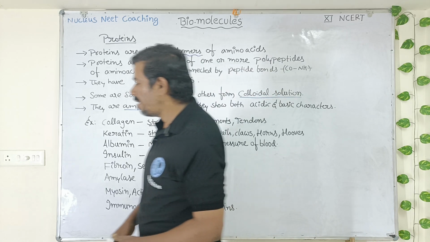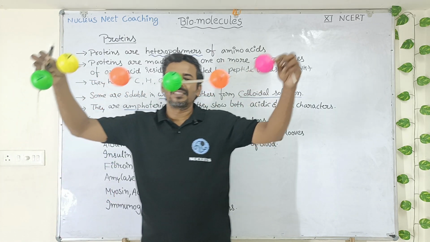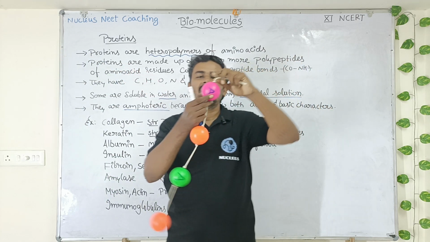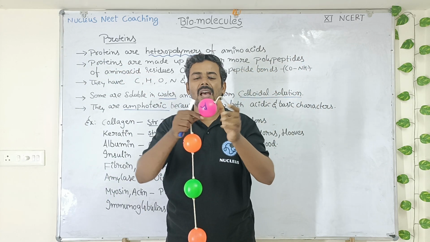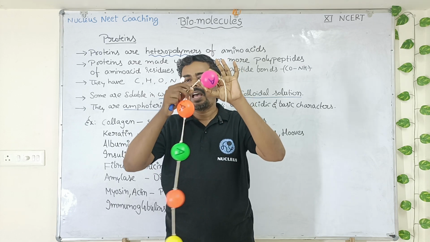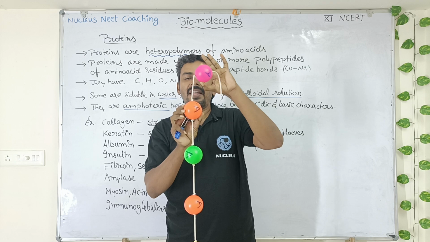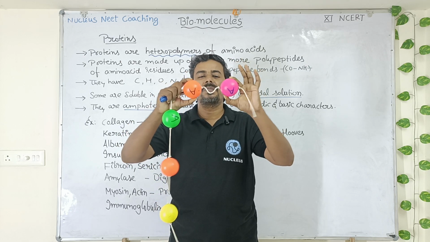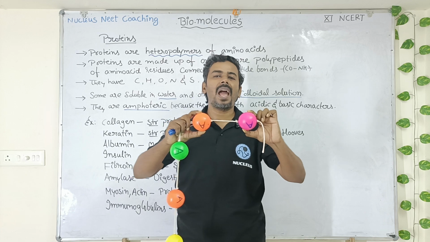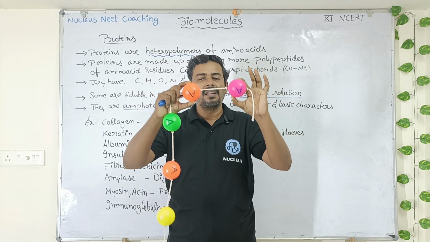So I will explain with a ball and string model which I have prepared for you students. Look here, imagine that this plastic ball is an amino acid. This is one type of amino acid. It is attached to another type of amino acid by a bond. What is this bond called? It is called peptide bond. Now it has become a dipeptide.